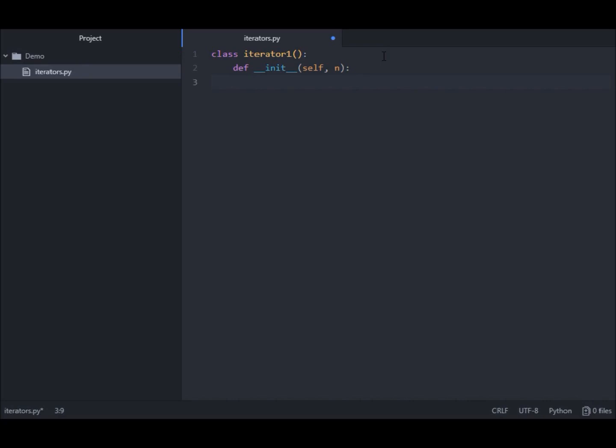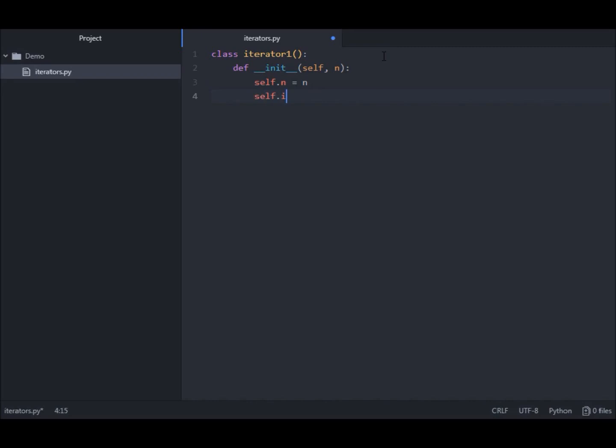We use the variable name self. It's not a prerequisite, it's not mandatory here. You can use anything you want to, but you just keep it as self, like in Java. Self.n equals n means that our object will store the value we're going to go up to.